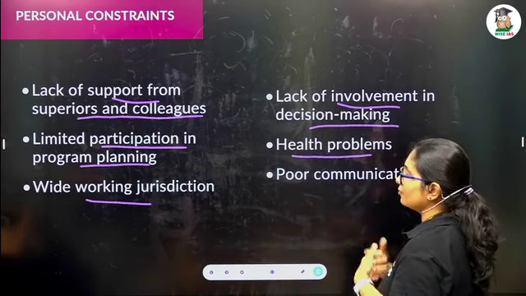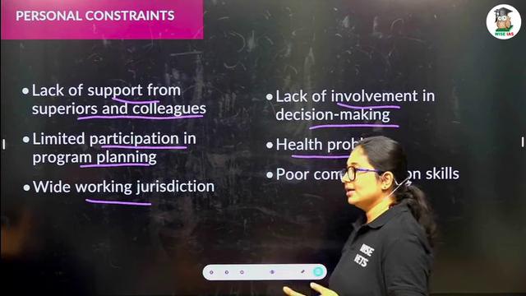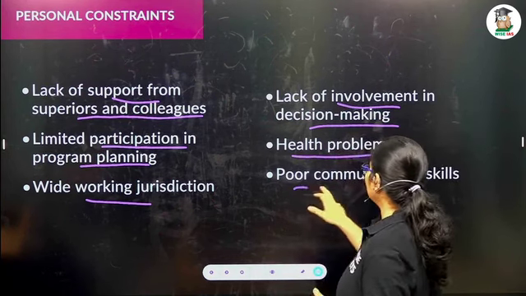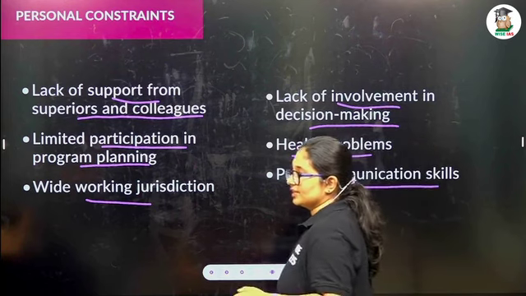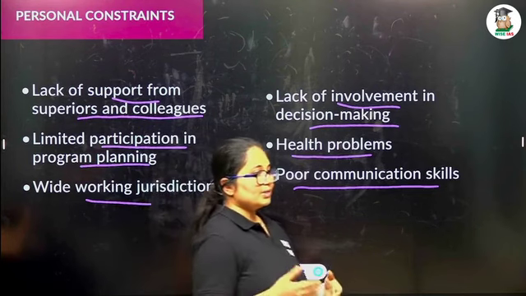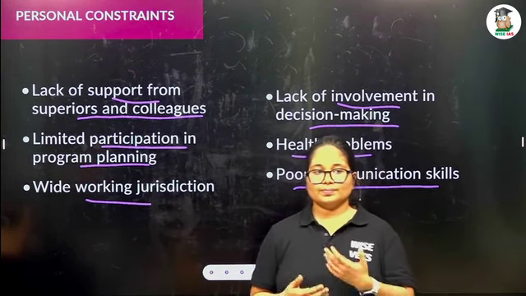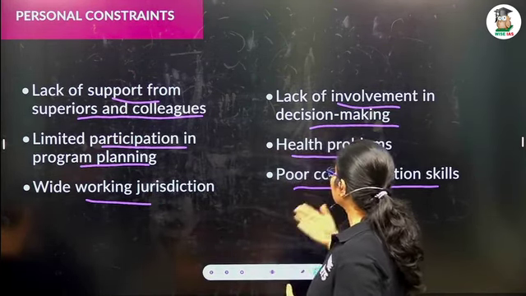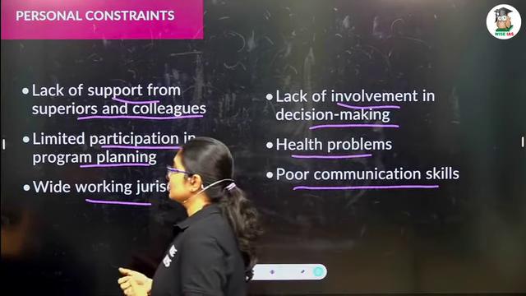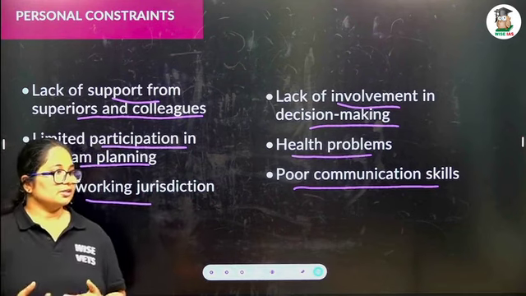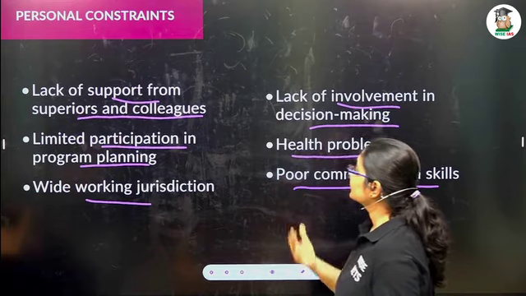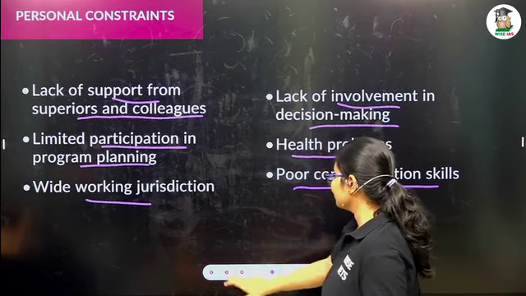And then there are health problems. If he has some leg issue or leg injury, he cannot do the field work. And poor communication skill: sometimes the extension agent cannot communicate with the farmer because their knowledge levels are different. So, lack of communication skill, health problems, lack of involvement in decision making, wide working jurisdiction, limited participation in program planning, and lack of support from superiors and colleagues.